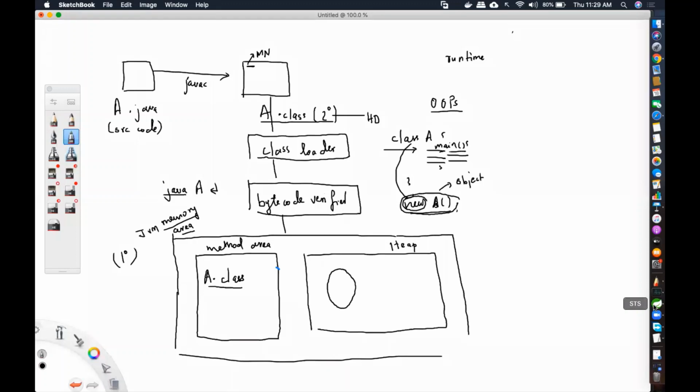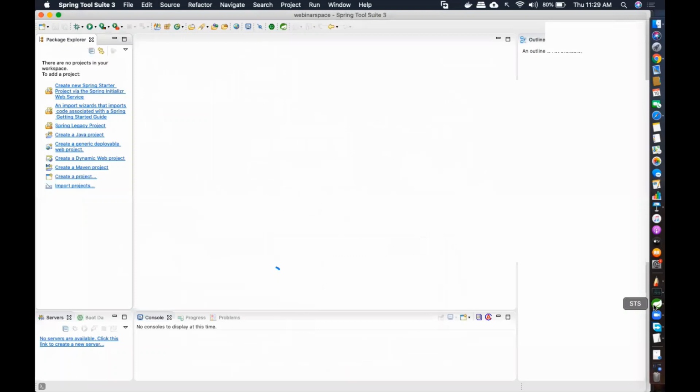Since I have installed STS, which is an IDE, Spring Tool Suite, it is an extended plugin that is there for Eclipse. I will send you documentation on how exactly to install this software also. For the time being, I'm just going to open STS. Some of you who know Eclipse know that the environment is exactly the same as Eclipse.